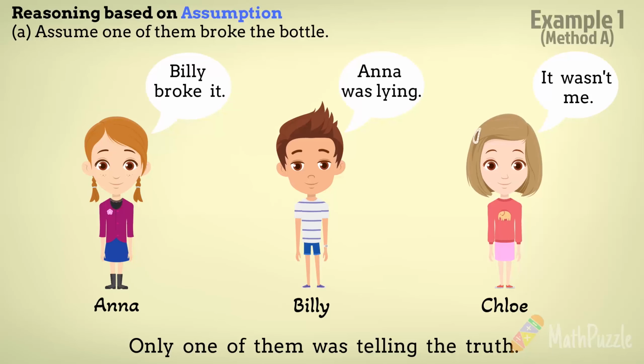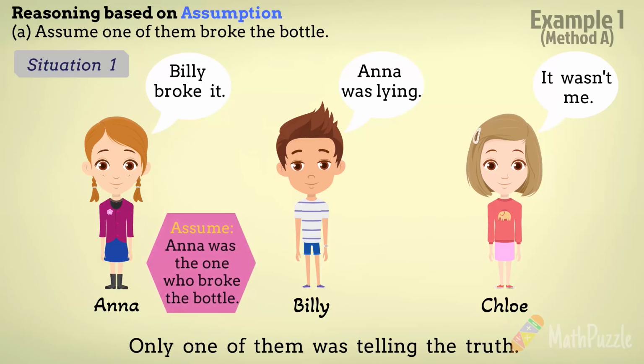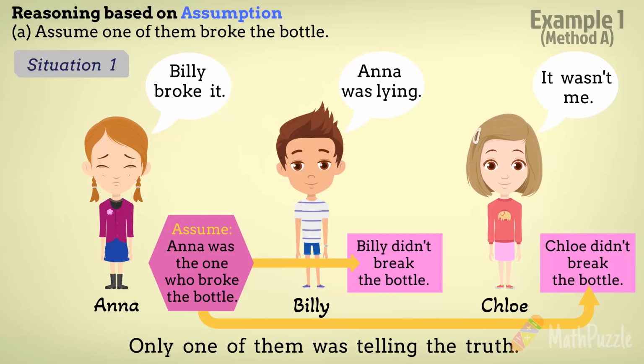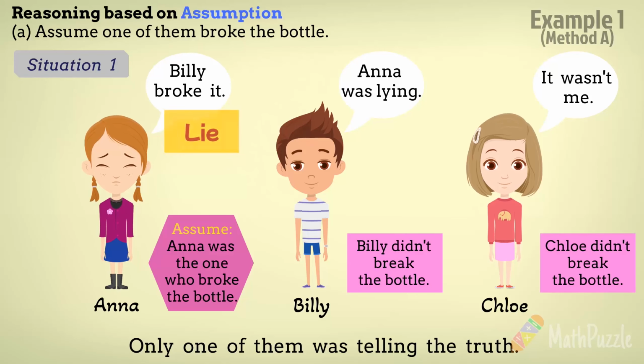According to the context, only one child broke the bottle. In situation 1, we can assume that Anna was the one who broke the bottle. Based on this assumption, we can deduce that both Billy and Chloe didn't break it. Then we look at what they said. Anna said, Billy broke it. But under this situation, she was the one who broke it. So she was telling a lie.